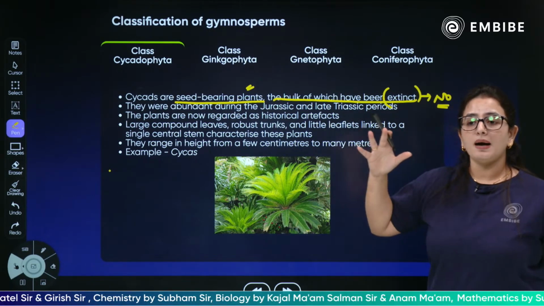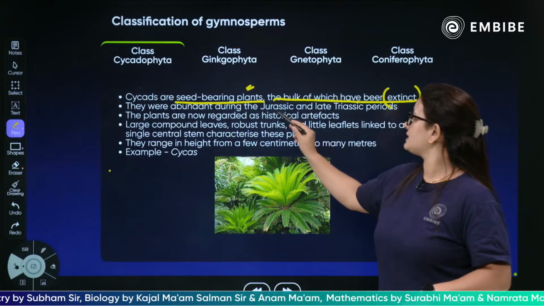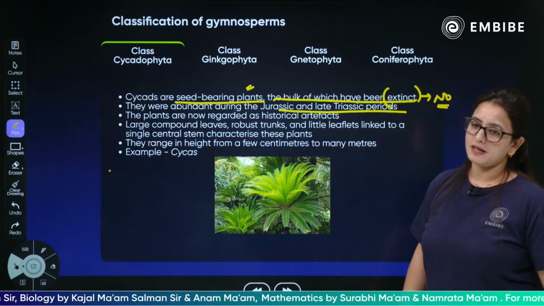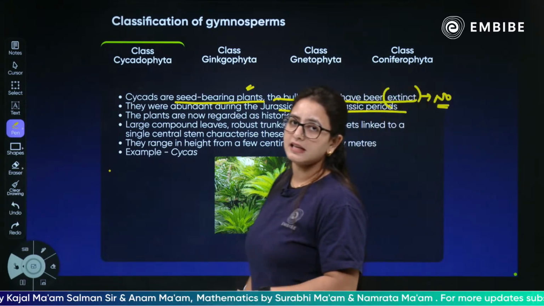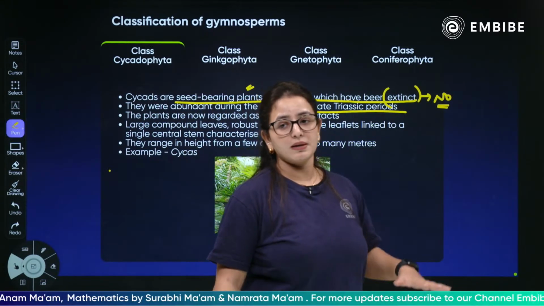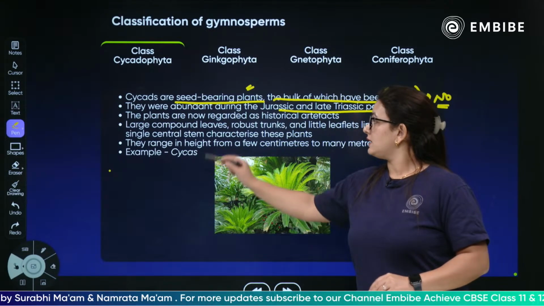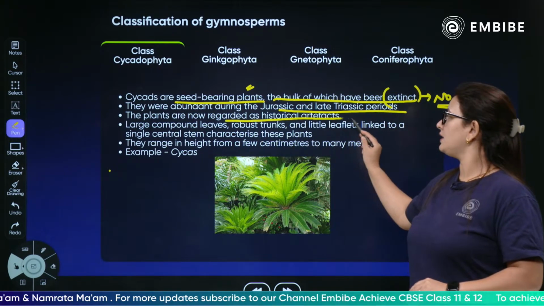They were in abundant amounts in the Jurassic and the late Triassic periods. In the Jurassic and late Triassic periods, Cycadophytas were extremely dominant and present in abundance. The plants are now regarded as historical artifacts.